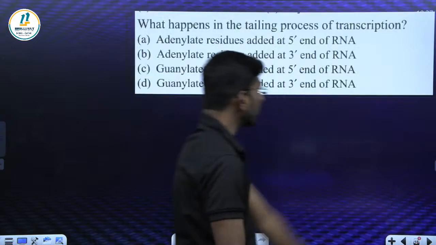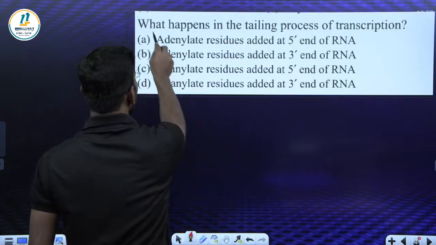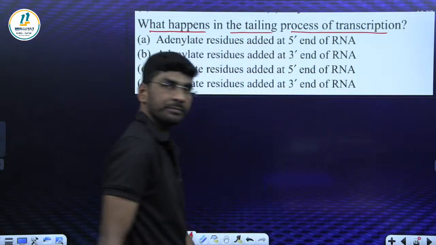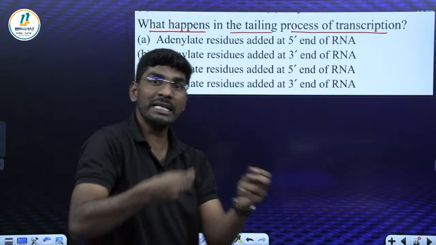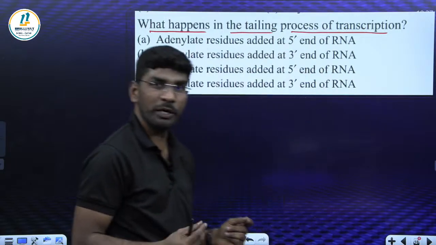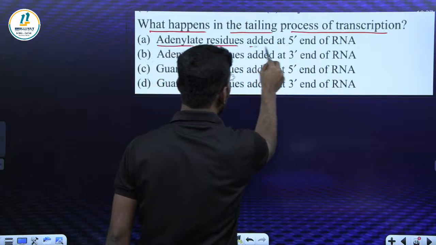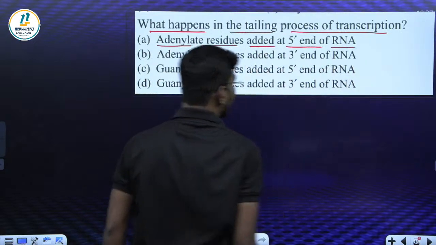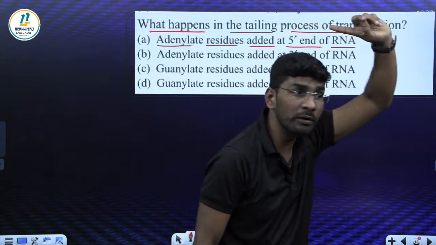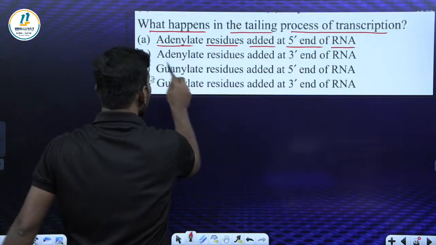Very good. What about this? Very easy. What happens in the tailing process of transcription? Anyone? Chris, try this one. Reem, try this one. Adenylate residue added at 5 end of RNA. Sir, 5 end is not tail, right? 5 end is a cap. So this is not the correct answer.